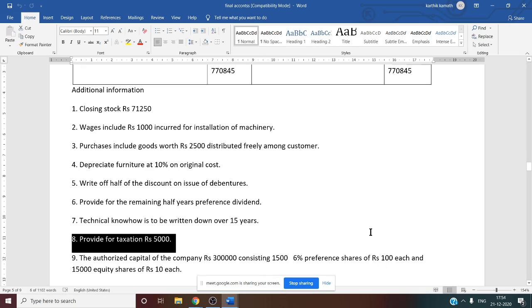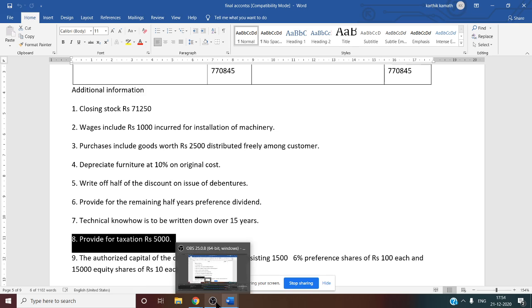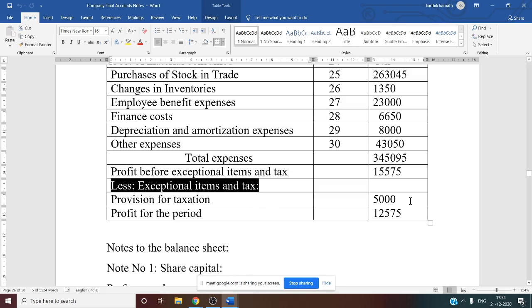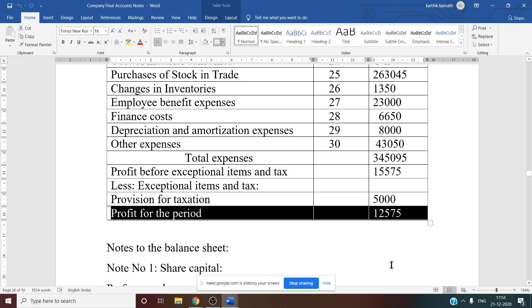This is a short term provision, and this provision is used for meeting the tax liability. So now you see this provision for taxation is deducted. Once you deduct this from profit before exceptional item and tax, you will get profit for the period. The final profit for the period answer is 12,575.